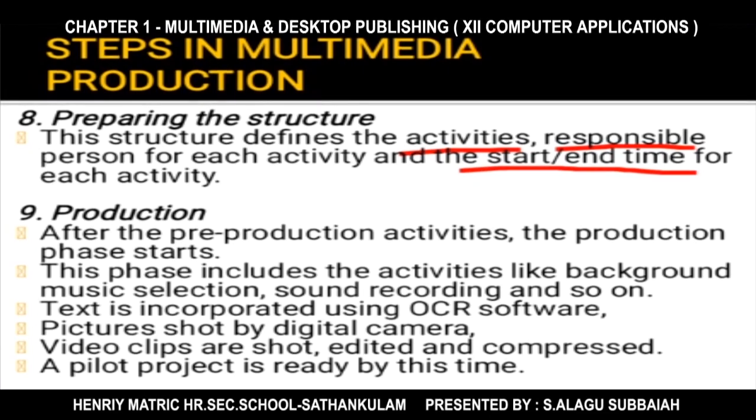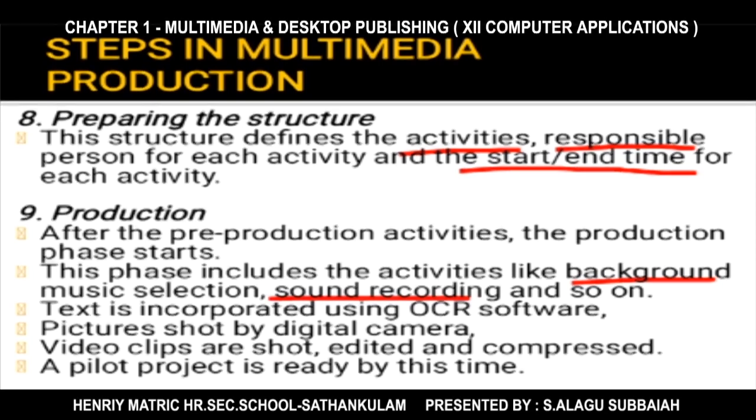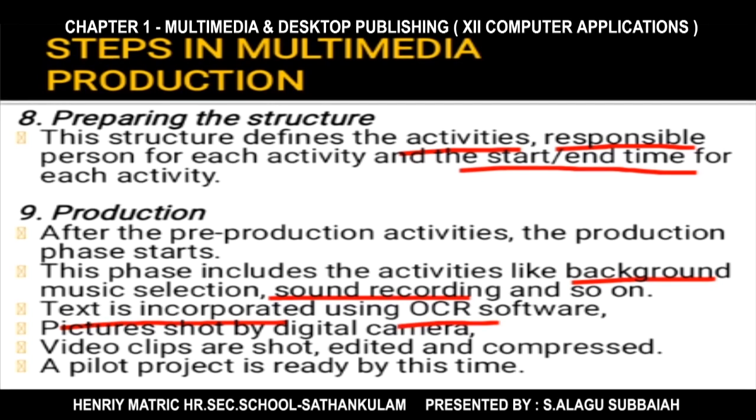And the production. Up to now we have seen the pre-production. Hereafter we are going to see the production of a multimedia project. What will happen in the production phase? Here we are selecting the background music and doing sound recording. Suppose we want to add any text in our multimedia project, the text is added with OCR software.